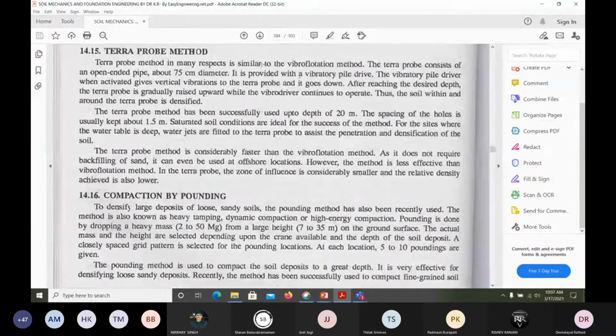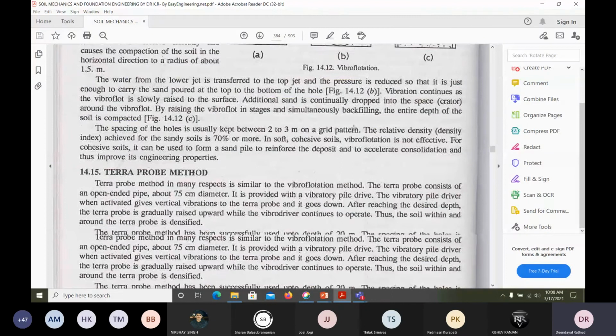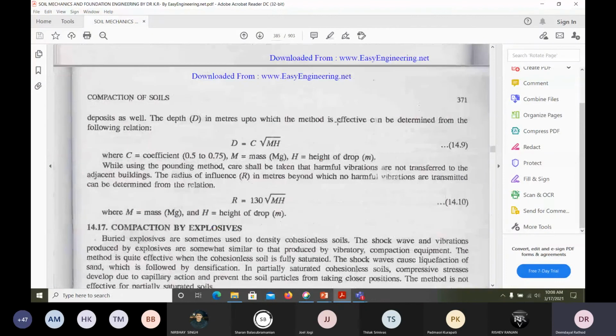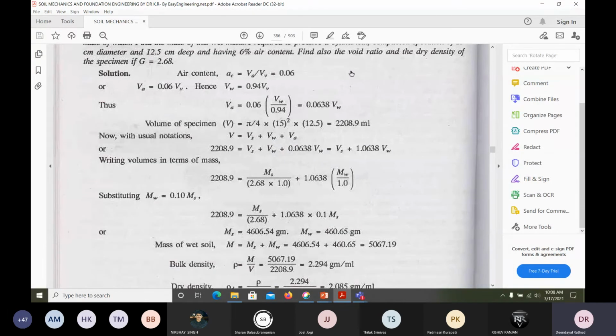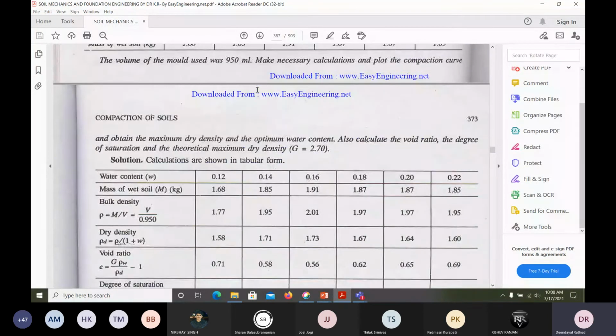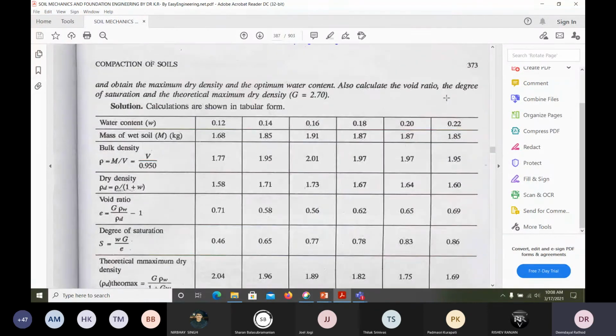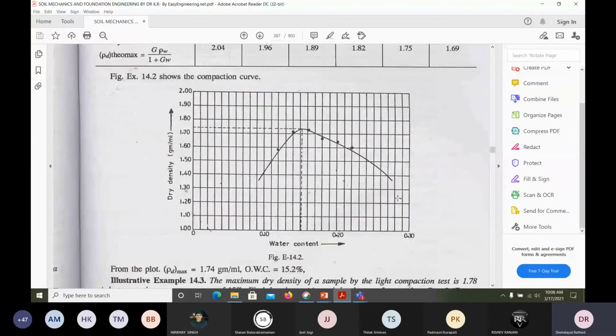The laboratory and vibratory methods are given, and some methods to find it out are given at the bottom. There are also some problems given. These are very simple problems. Once you know the volume of voids, something they will give, and your formulas and basics are okay, you can find it out. Here a table column is also given, with water content and mass of wet soil, and you are asked to plot the graph.